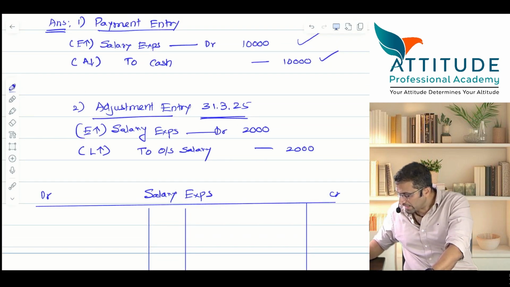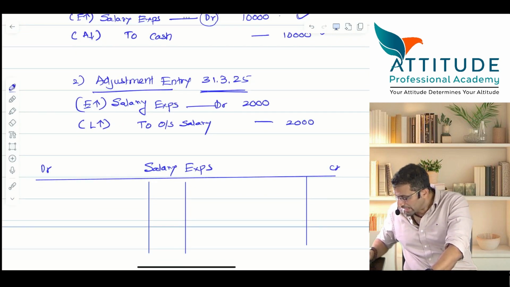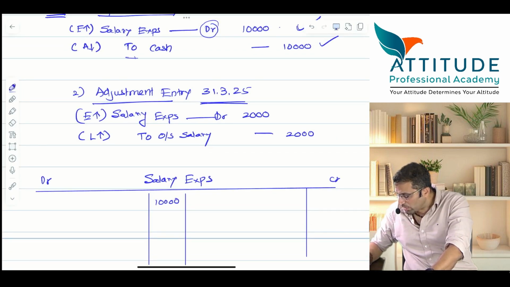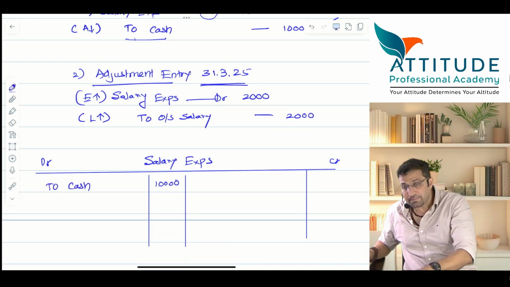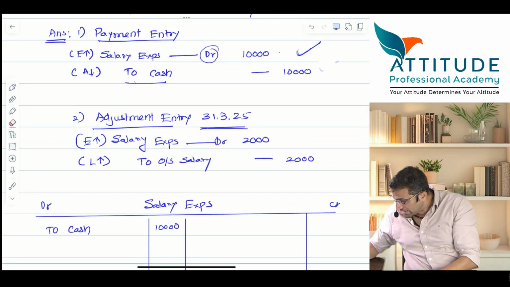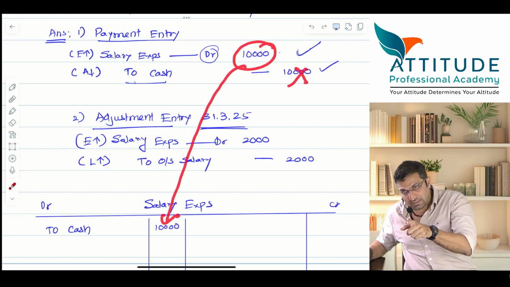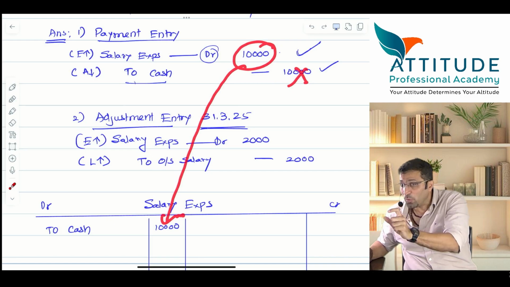Now tell me the first entry. Salary account, debit how much? 10,000. So salary account, go to the debit side, put how much? 10,000. But while writing, you should write what has been credited, to cash. So to cash. Not this 10,000, but this 10,000 comes here. Remember this, because this is again going to be very, very crucial while opening an account.